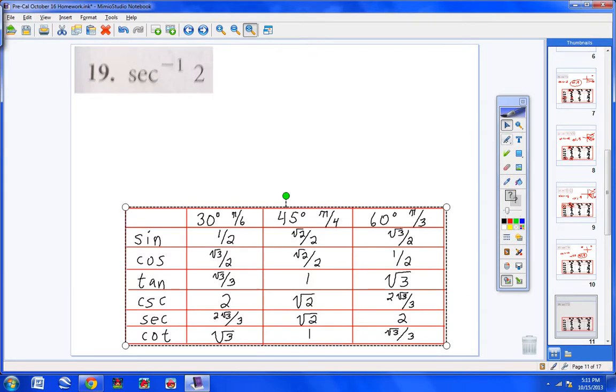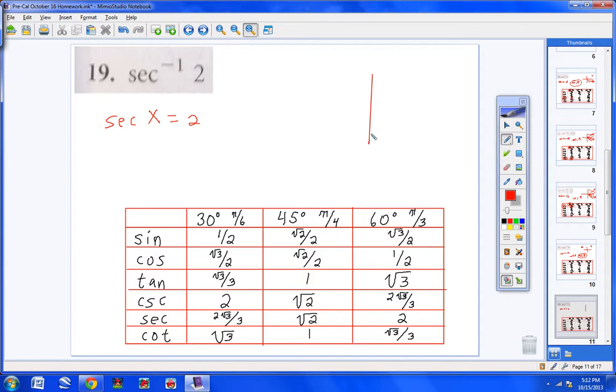Let's go ahead and rewrite the problem as secant of x equals 2. And then secant and cosine are inverse functions. So we know that our boundaries for cosine or secant will be quadrants 1 and 2, like this. So there we are.